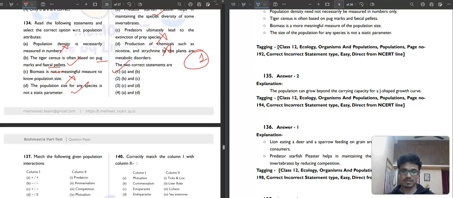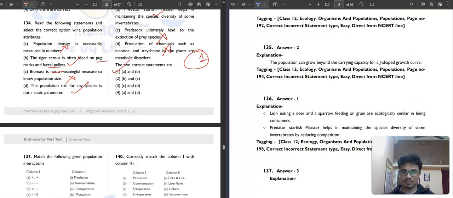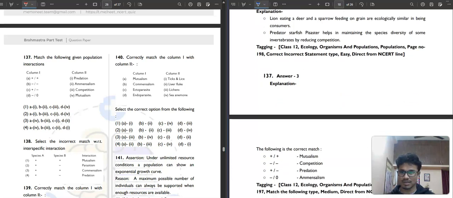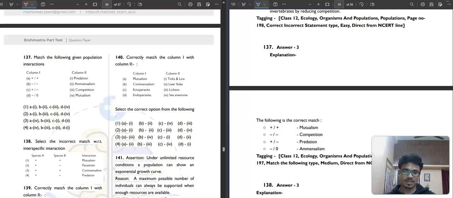Question number 137, which is very easy, I guess. That's the easiest question, and the same type of question is given frequently. 137. Positive interaction is mutualism. Both organisms are benefited. Both organisms not benefited, or detrimental to each other, is competition. One organism is getting benefited, one is getting harmed, this is called predation. One is not getting any benefits, and there is no effect on the other, that is called amensalism. So correct answer will be option number 3rd.